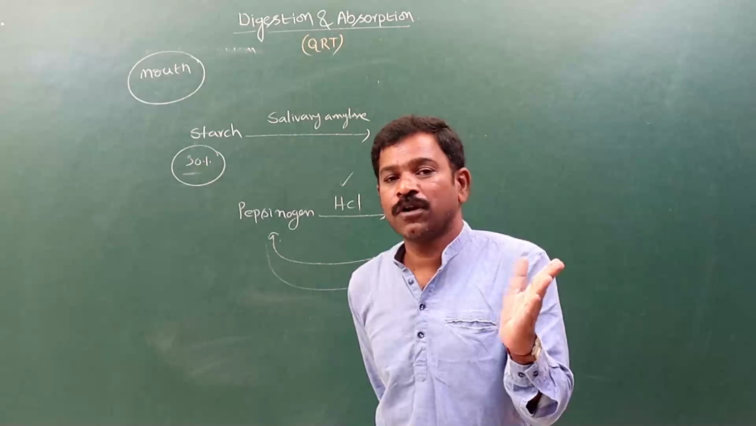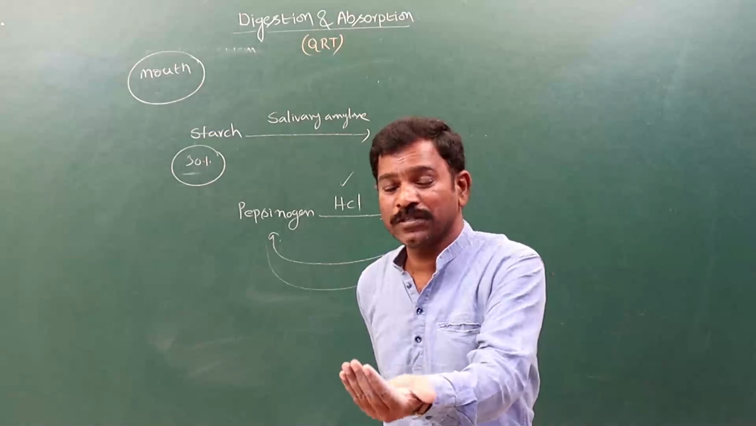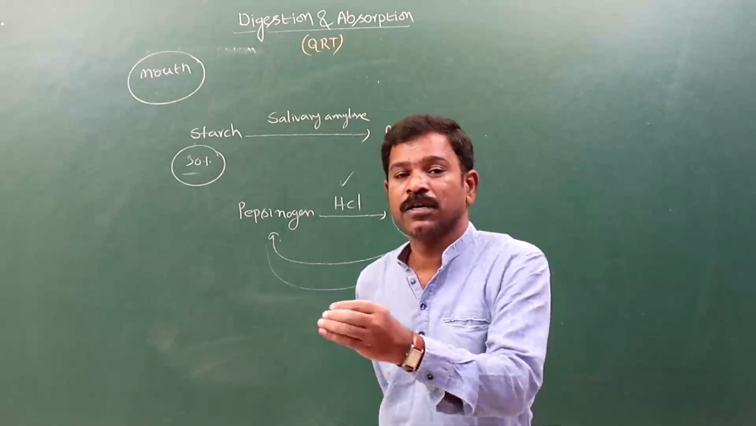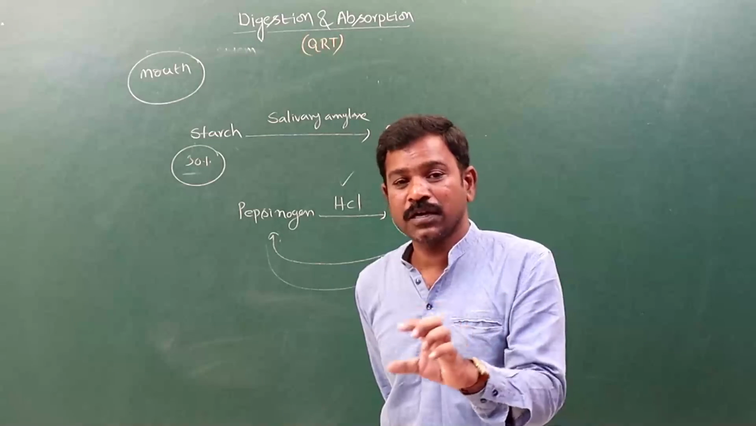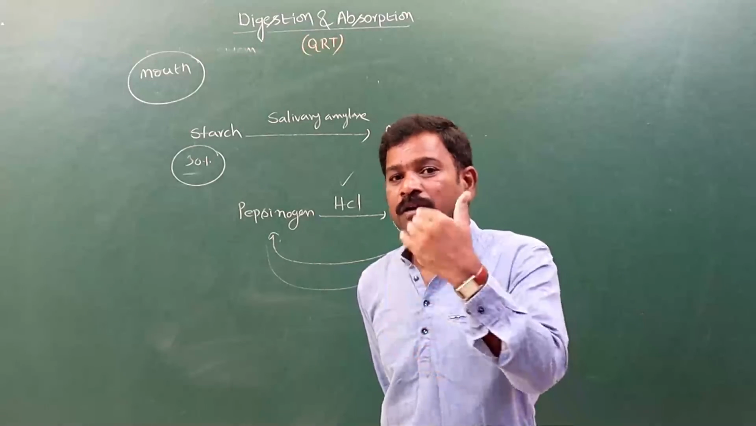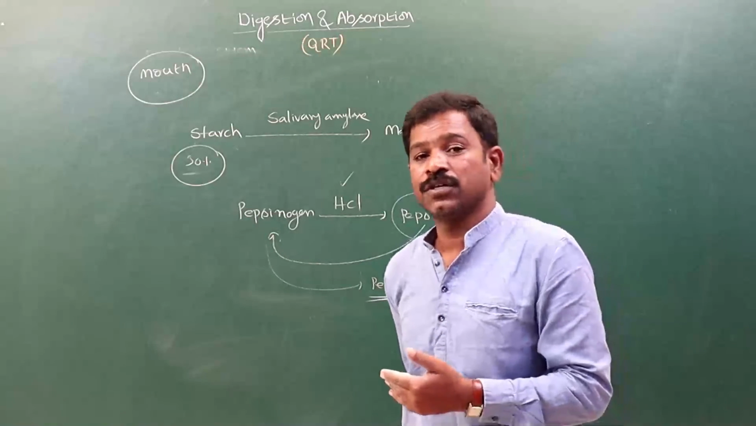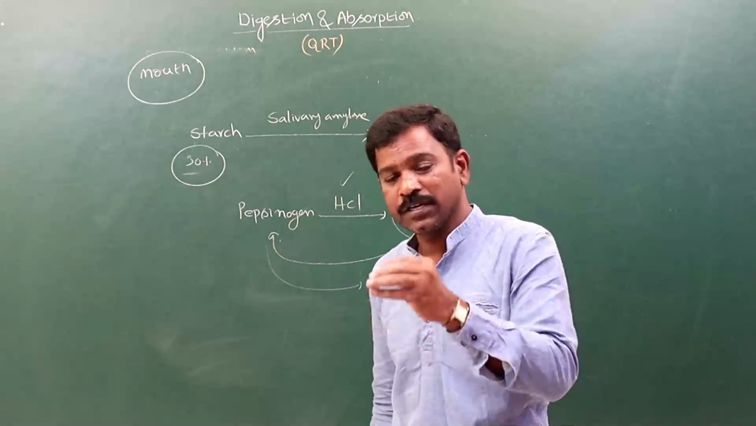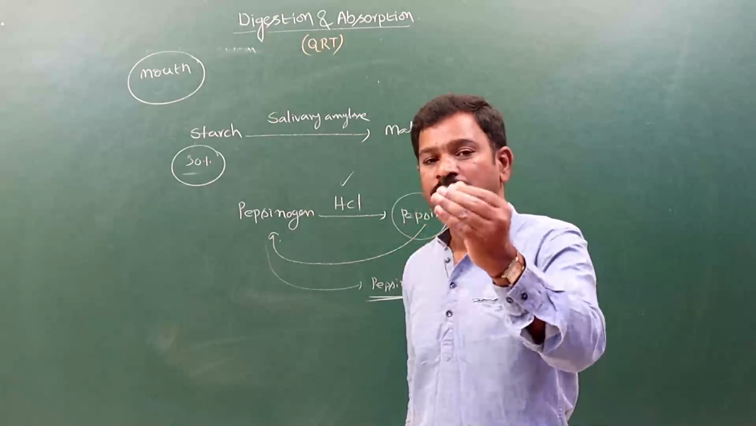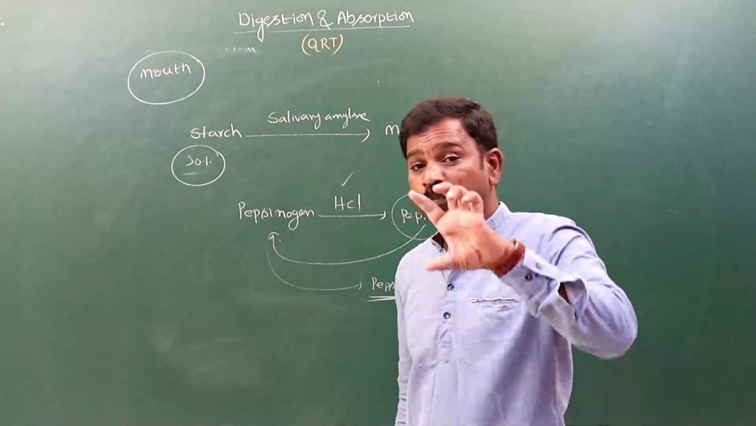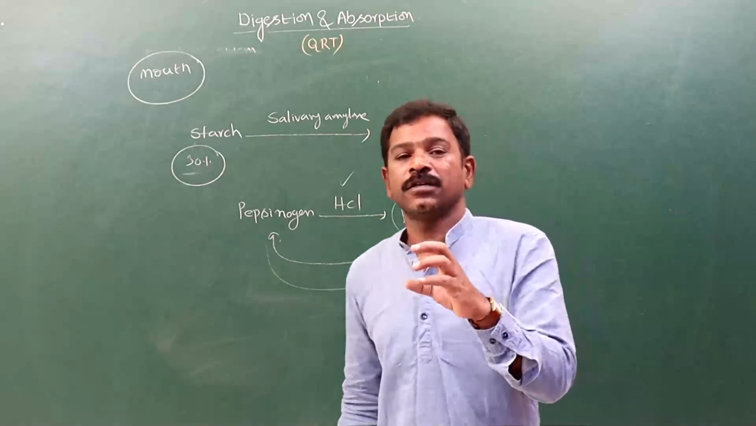And trypsin activates the remaining proenzymes. What are those remaining proenzymes? Chymotrypsinogen is converted into chymotrypsin by the trypsin. And then the remaining procarboxypeptidase is converted into carboxypeptidase with the help of the trypsin enzyme. And pepsinogen is converted into pepsin, which is present in the stomach.